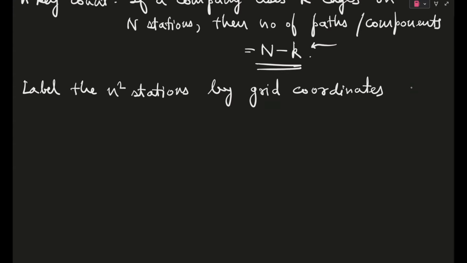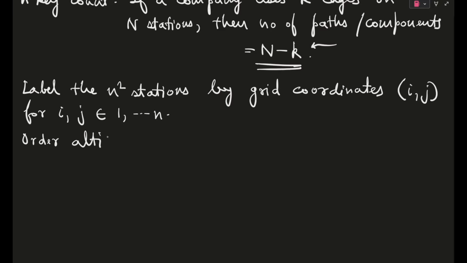Okay, so label the n square stations by grid coordinates i comma j. You can just not go into any complexities regarding this thing. Just consider it as a point x comma y. Okay. For your i comma j belonging to, I hope very clearly, 1 till n. Okay. So if we now try to order the altitudes lexicographically. Now if you want to know what is the meaning of lexicographic, I hope you know.